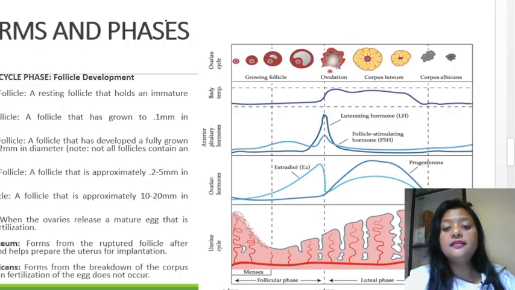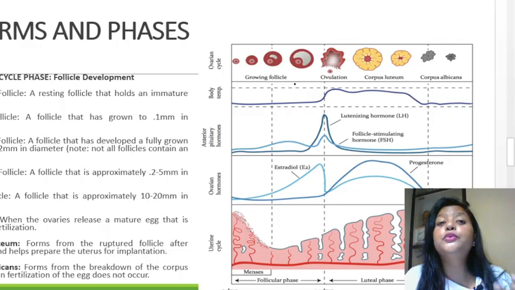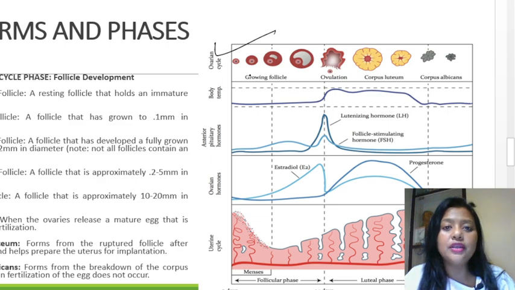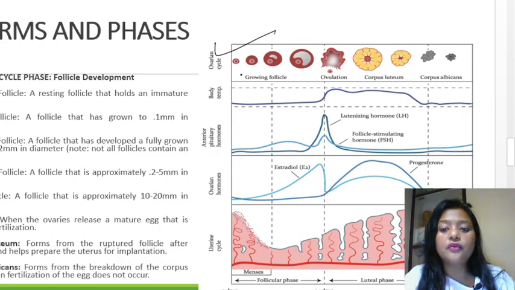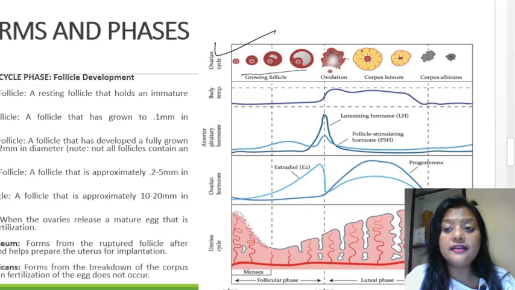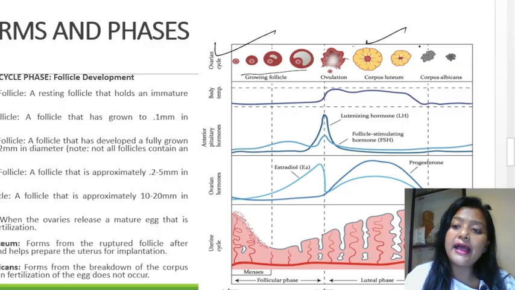In this stage, you can see in the diagram out here. I'll show you the diagram. It will help you remember the process. So the ovarian cycle, if you see here, the follicles are growing from an immature egg to a mature egg. Okay, the follicles out here are growing, and then when the egg is mature, ovulation occurs, and when the egg is not fertilized, it forms the corpus luteum. You can see here the corpus luteum, and slowly when it sheds off, the corpus luteum turns into corpus albicans.